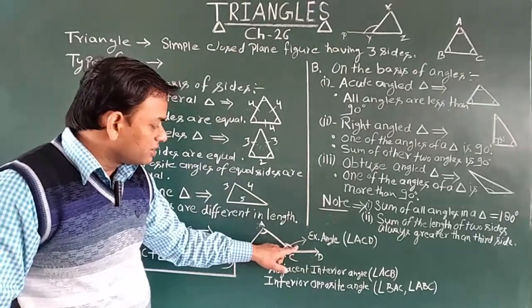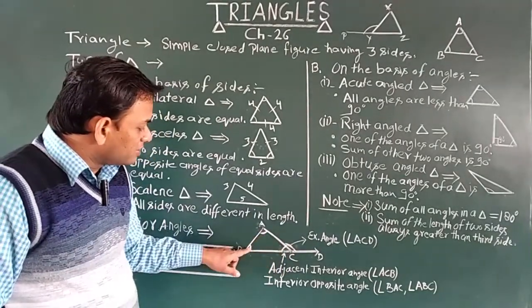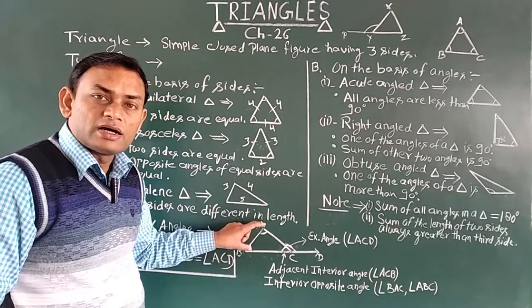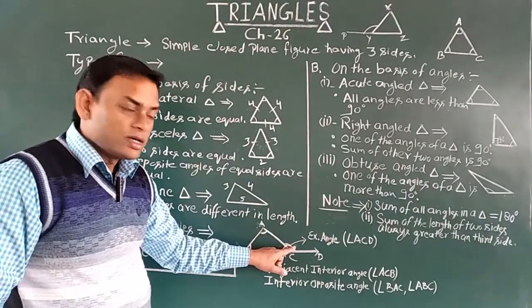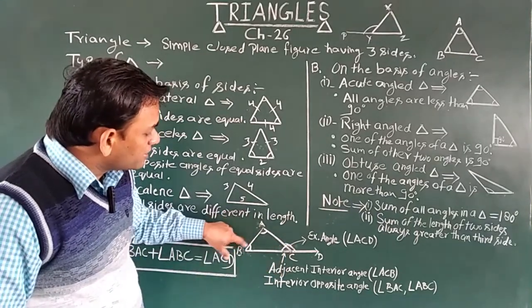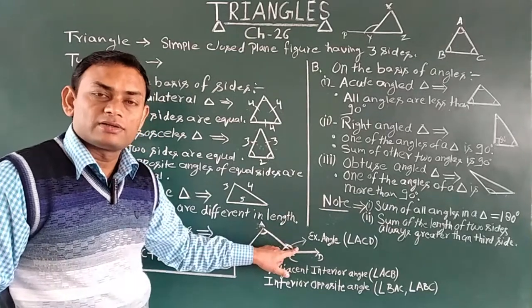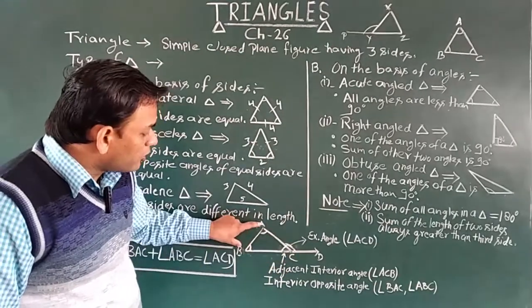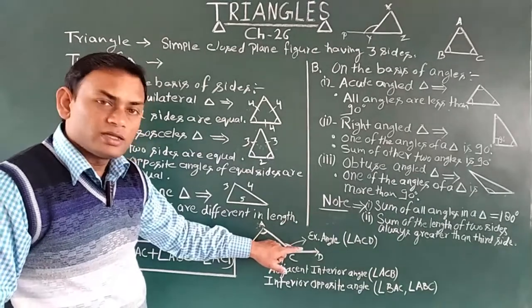So this is the exterior angle, this is the adjacent interior angle, and these two angles are the interior opposite angles of this exterior angle. And the sum of these two interior opposite angles is always equal to the exterior angle.